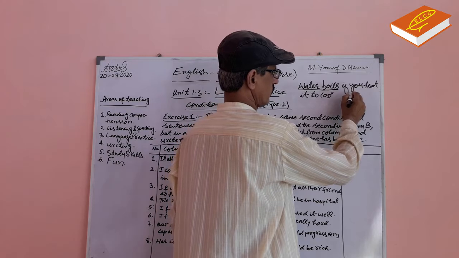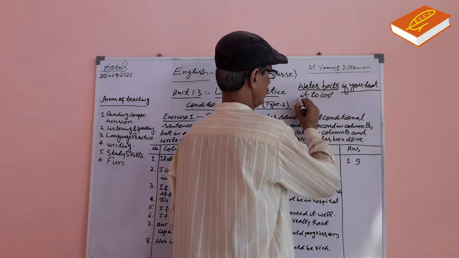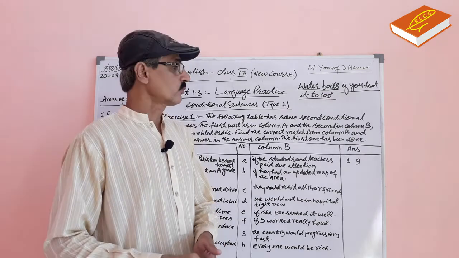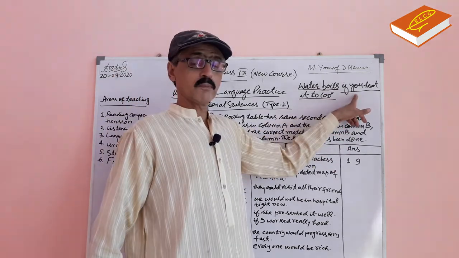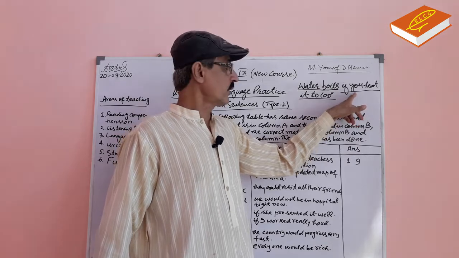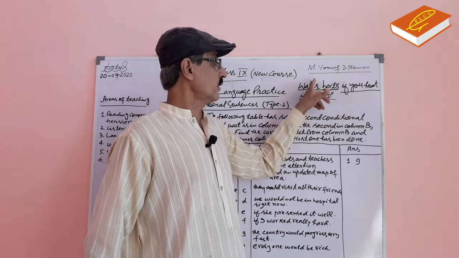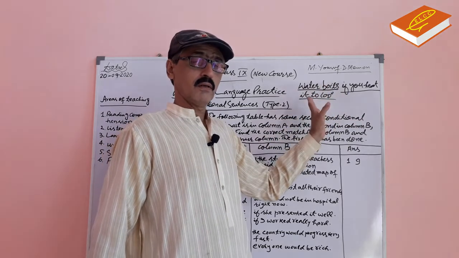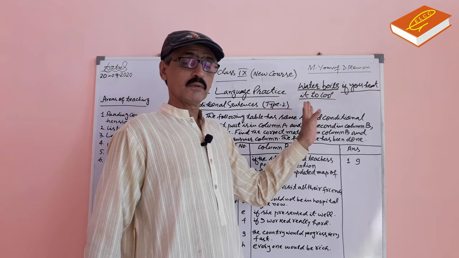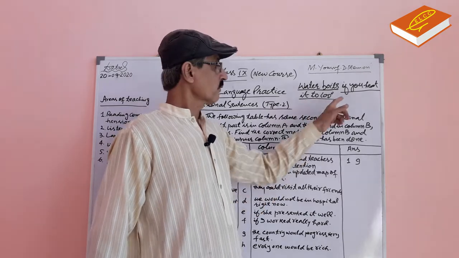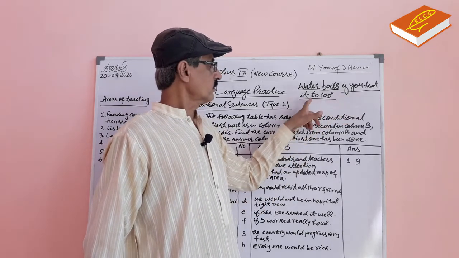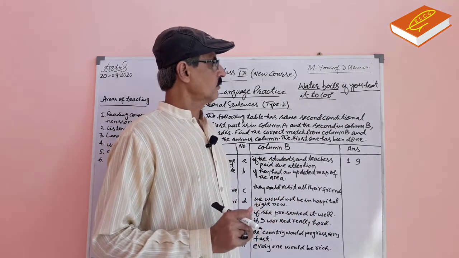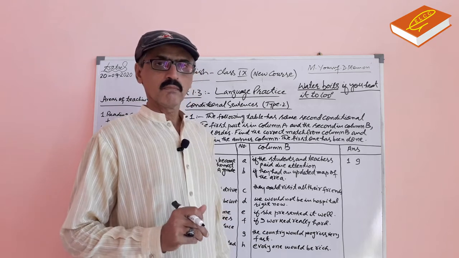A conditional sentence has two parts. One part is the condition, which depends on the if clause, and the second is the result clause. No matter which clause you put in the beginning. If you heat water to 100 degrees, it boils.